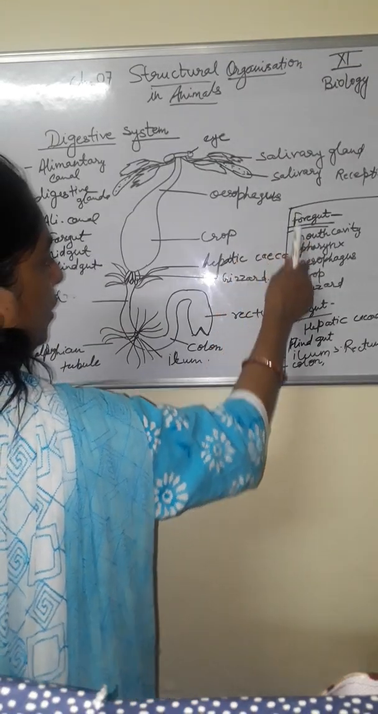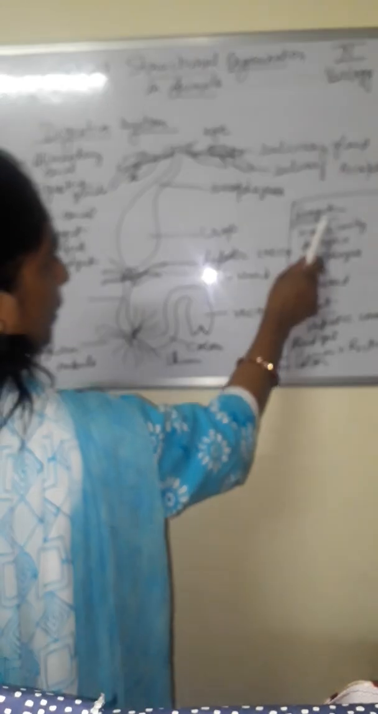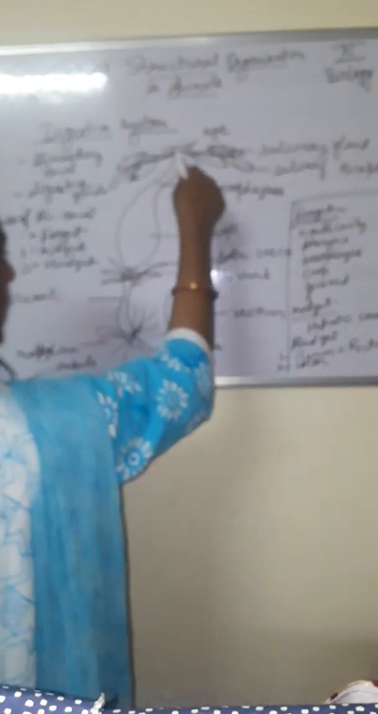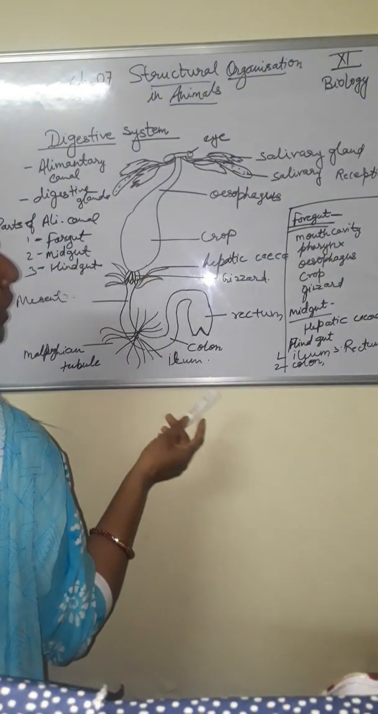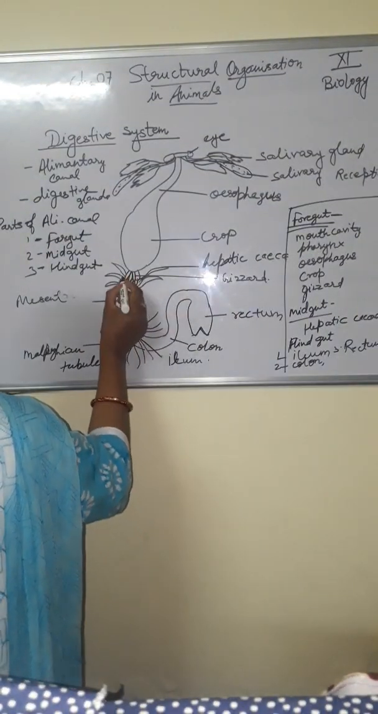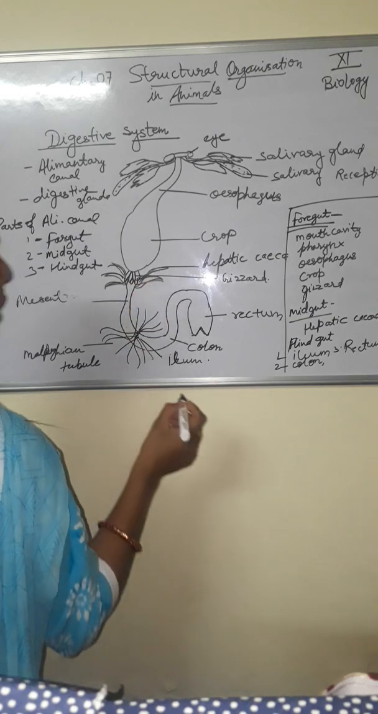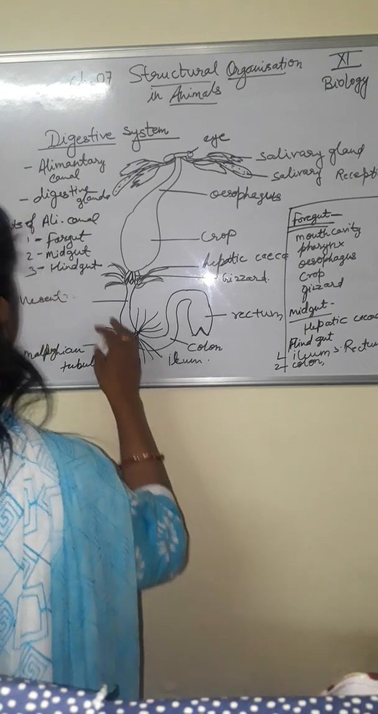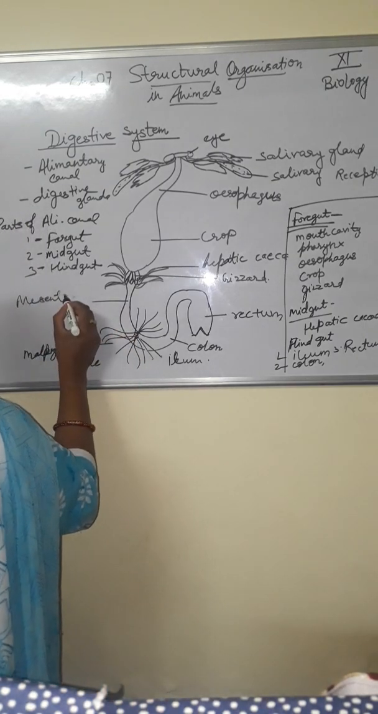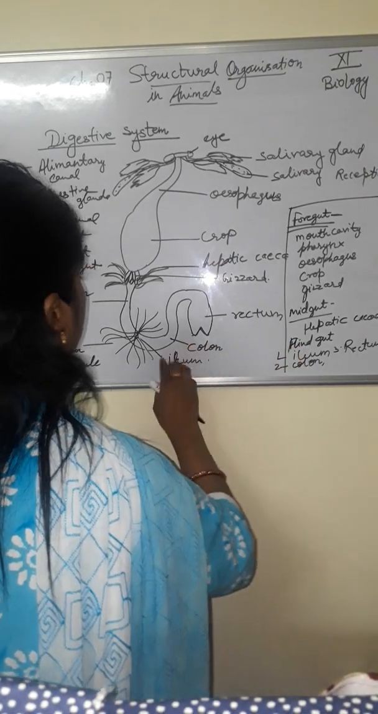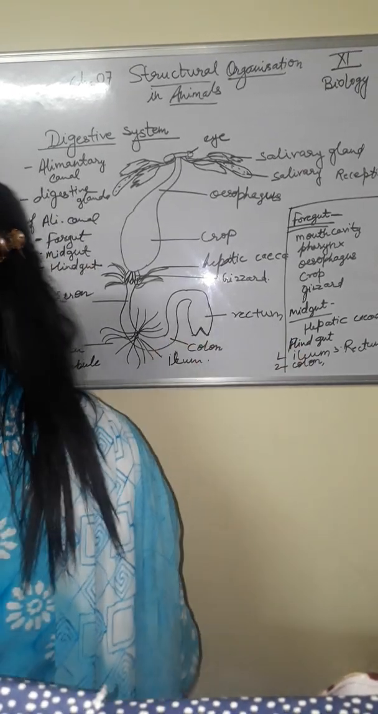This is the alimentary canal, divided into three parts: foregut, midgut and hindgut. Foregut contains mouth cavity, pharynx, esophagus, crop and gizzard. Midgut contains only hepatic ceca. These hair-like projections are called hepatic ceca. Its function is to secrete enzyme, and here the mesenteron and hepatic ceca, and the hindgut contains only ileum, colon and rectum.